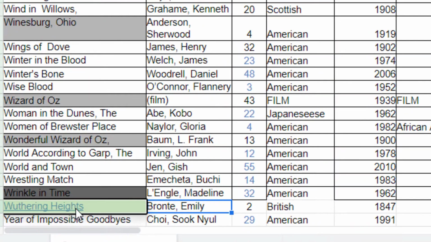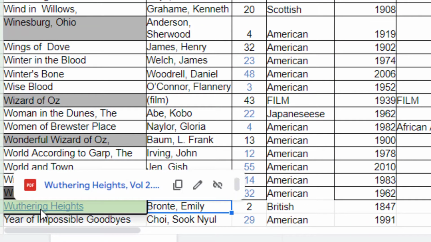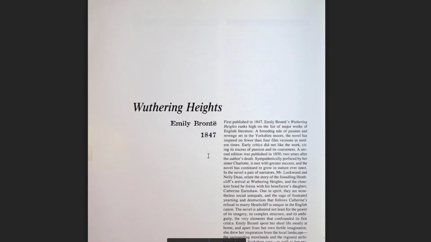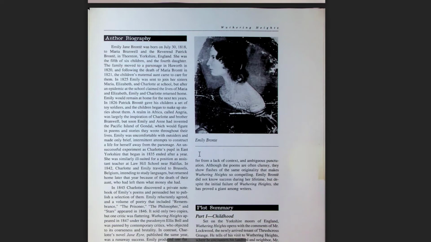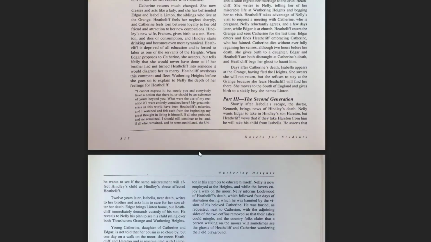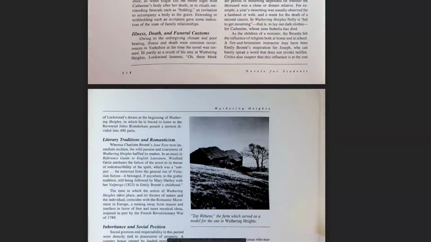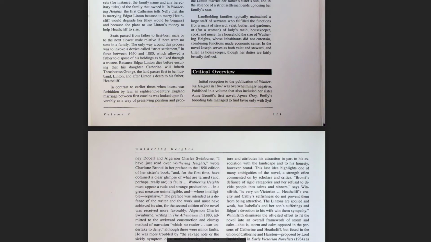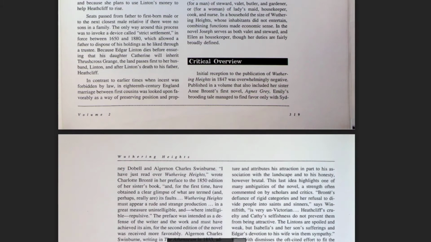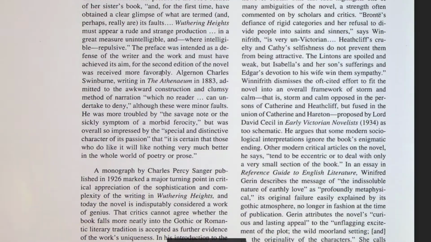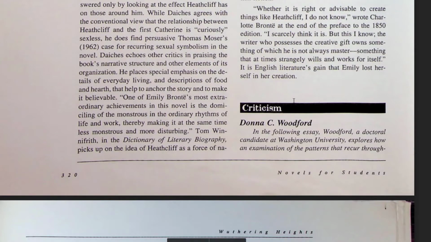Simply click on the name of your novel and you will find the PDF scan of your chapter from the set. Each chapter contains information about the author, characters, a few of the themes in the novel, historical context, and finally, there is an official section on criticisms. It will be called Criticism or Critical Overview. And in it are a collection of writings about the book from various experts.